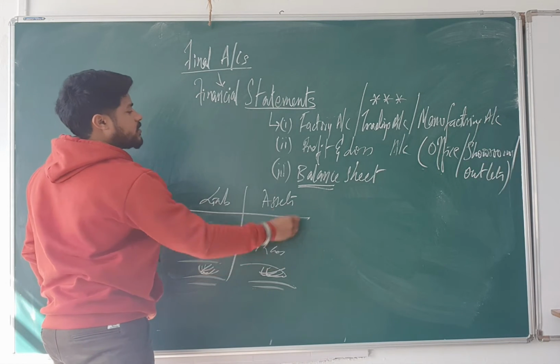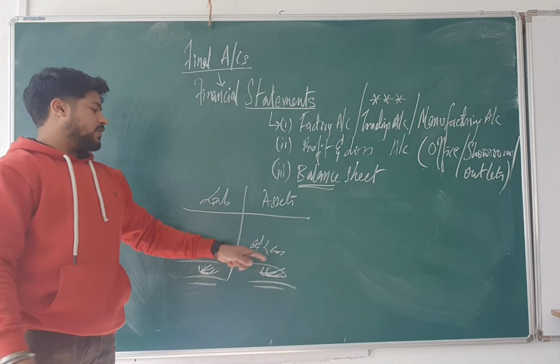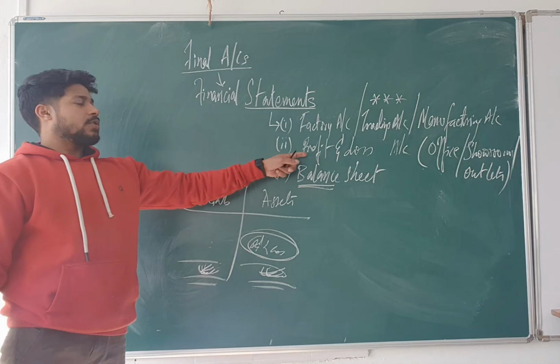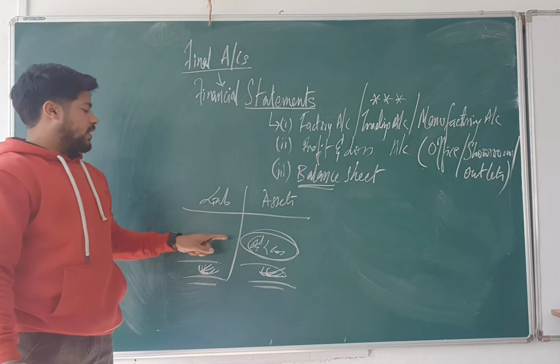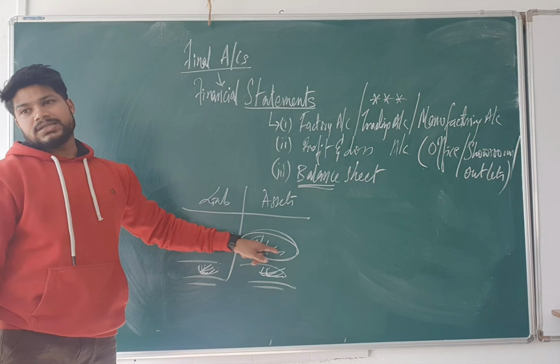So you will write profit and loss account. The loss will come from here also most of the time. That is the difference which is being created in the profit and loss account due to profit or loss. If profit is there, you will get it here. If loss is there, usually you will get it on the asset side.